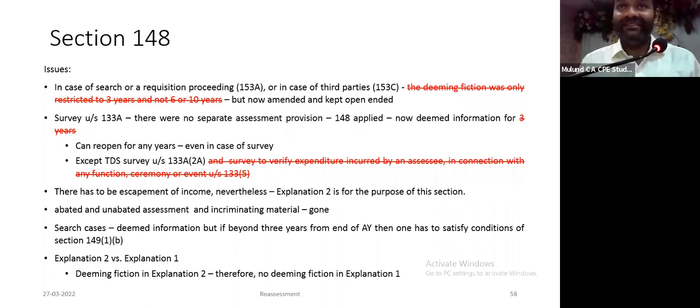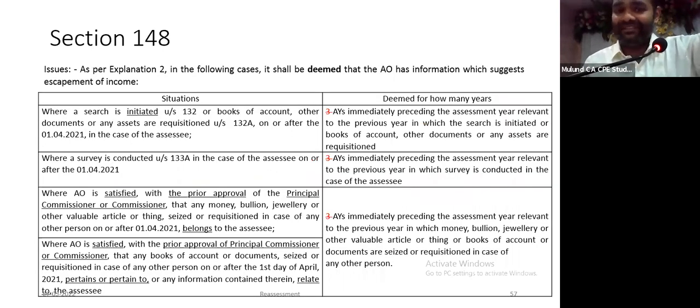What is deemed to suggest income as escaped assessment? Mere assets or documents belonging to A is deemed to suggest income as escaped assessment. But whether there is any income escaping assessment, वो नहीं लिखा है.